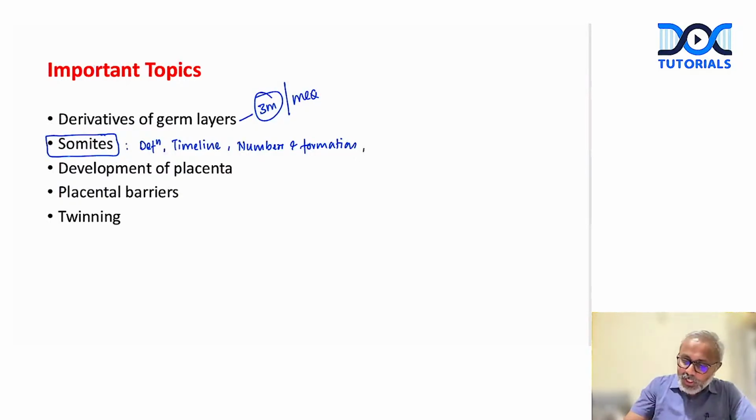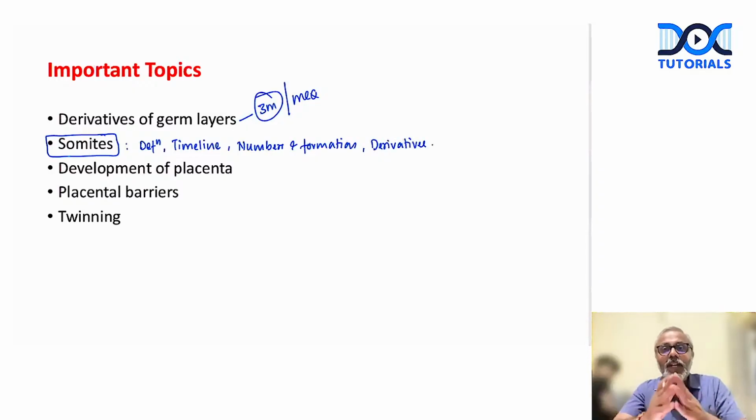Then what are the derivatives of somites? We know that somites will divide into 3 parts: sclerotome, dermatome, and myotome. So what are the derivatives of sclerotome? What are the derivatives of dermatome? And what are the derivatives of the myotome? This we need to mention for the derivatives of somites. Are we clear? So this is how we will describe the somites.